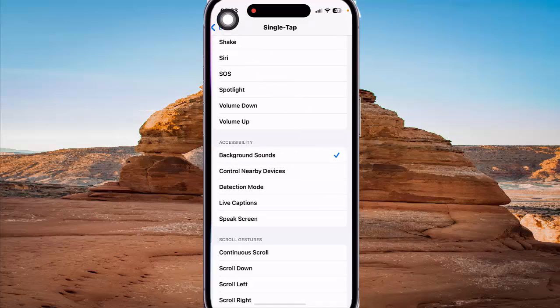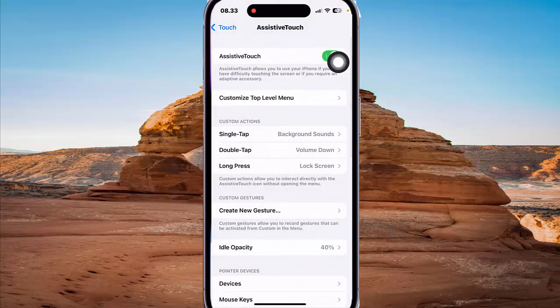Next, tap back button to save. Now, assistive touch single tap action set as background sounds. And then to turn on or turn off assistive touch, tap assistive touch switch under green to turn on or touch switch under gray to turn off.